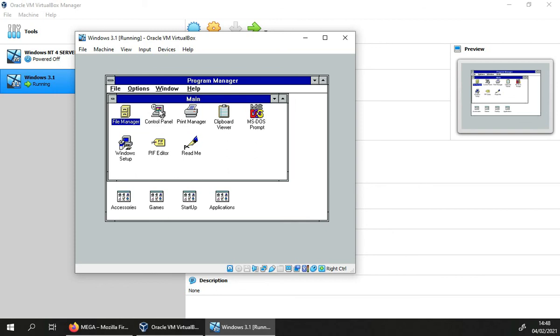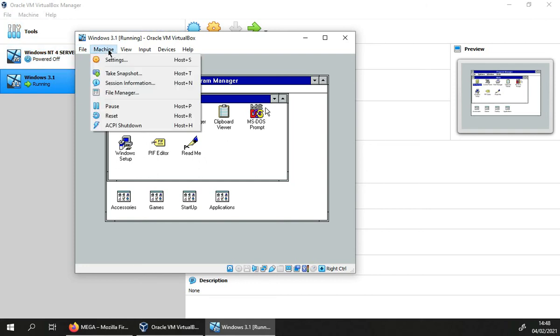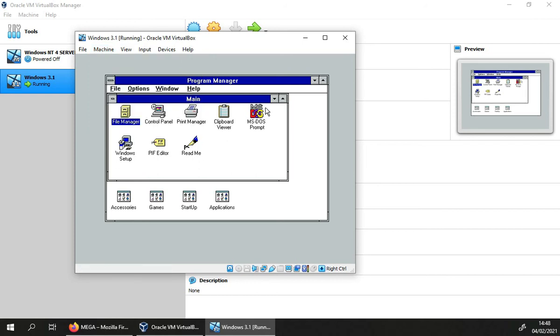There are many reasons why using virtual machines is good. It's very good for testing purposes. Say you suspect that a software contains a virus, then just load it onto your virtual machine and test it out. The good thing is that you can revert back to old states of the virtual machine. There's this thing called snapshots. I believe it's here. Yeah, take snapshot, and that basically saves the state of the virtual machine right now. If something goes wrong in the future, you can just revert back to this, and everything will be okay.